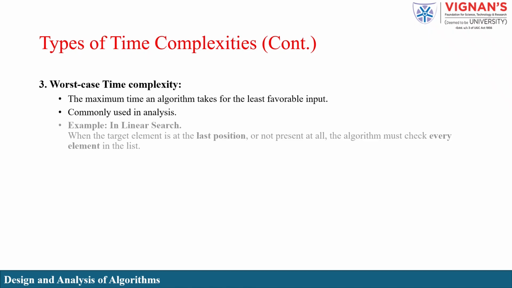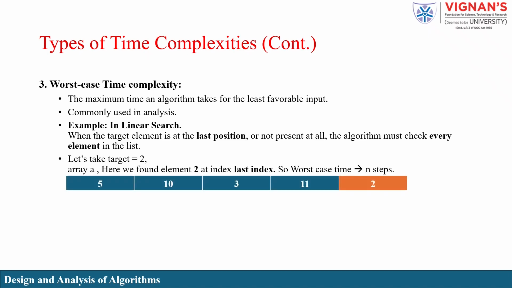For example, in a linear search, the worst case happens when the target element is located at the very last position in the array, or when the element is not present at all. In such situations, the algorithm must check every element one by one. Suppose the target value is 2, and it appears at the last index of the array. In this case, the algorithm goes through all the elements before finding it. Therefore, the worst case time is n steps, where n is the total number of elements in the array.